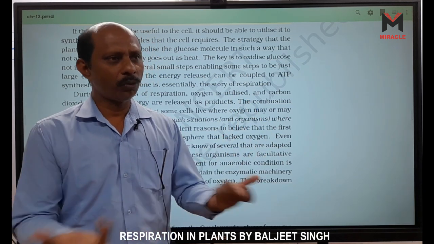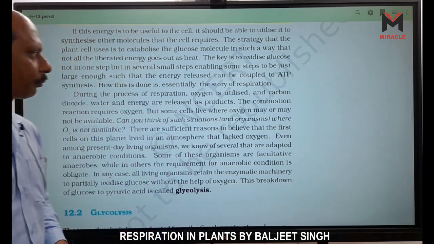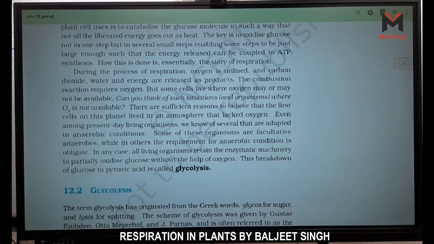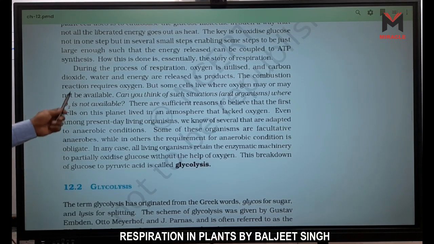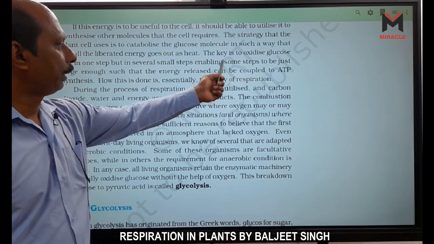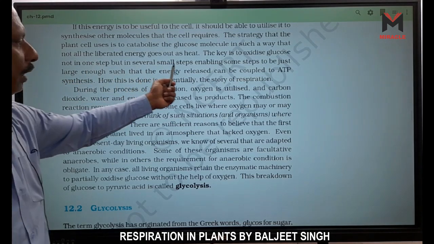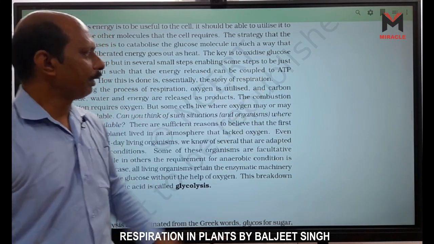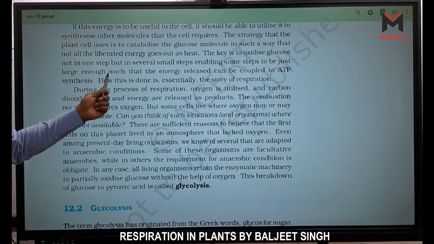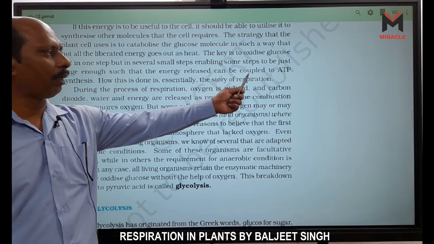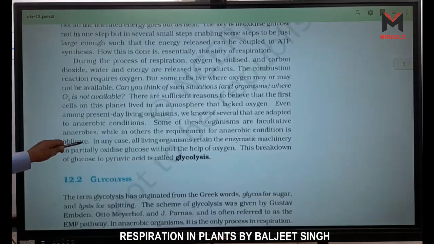ATP is also formed, so it is amphibolic. Now here, the key is to oxidize glucose not in one step but in several small steps, enabling some steps to be just large enough such that the energy released can be coupled to ATP synthesis.